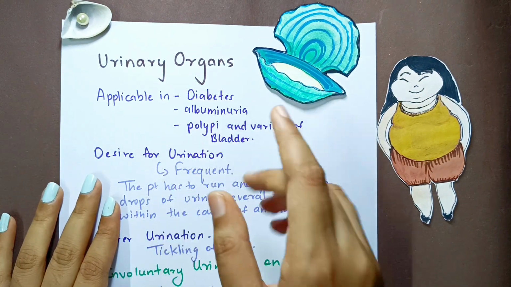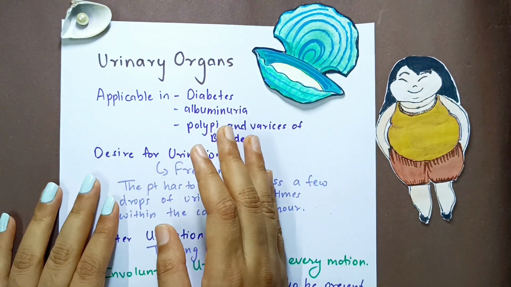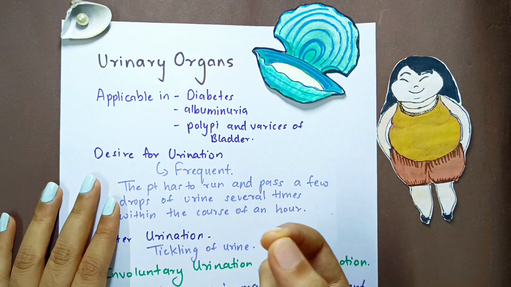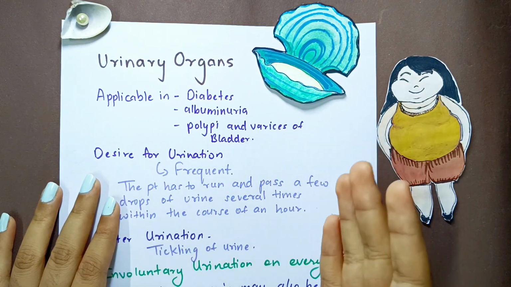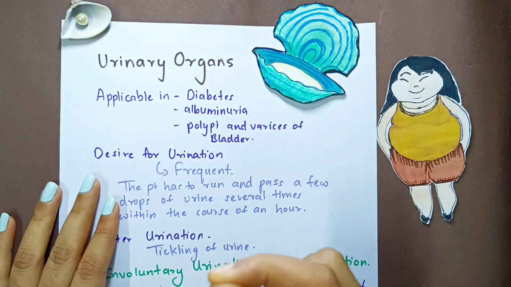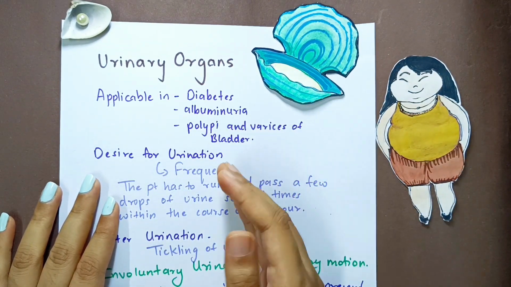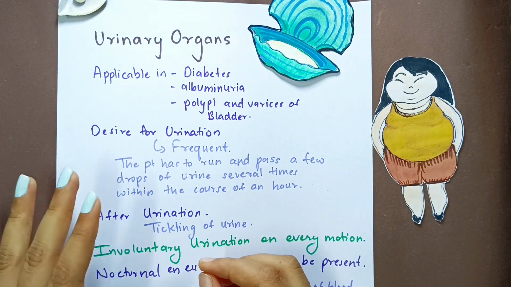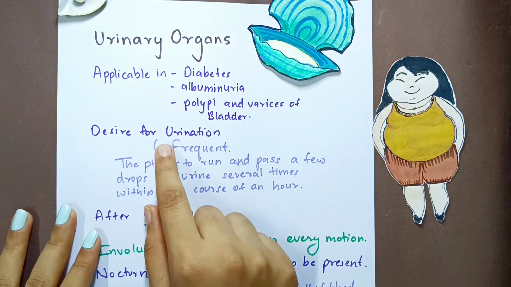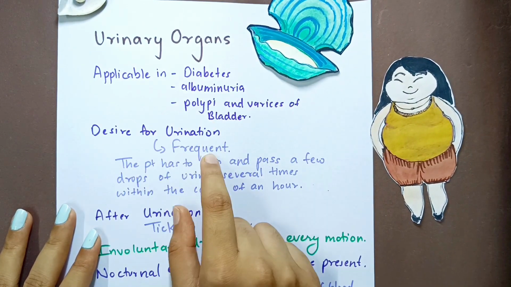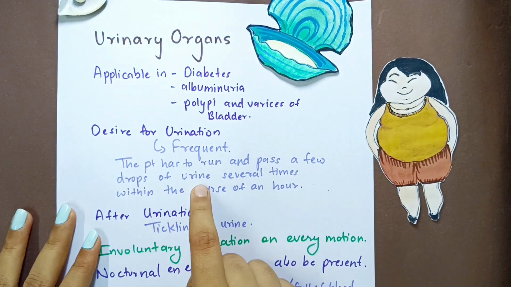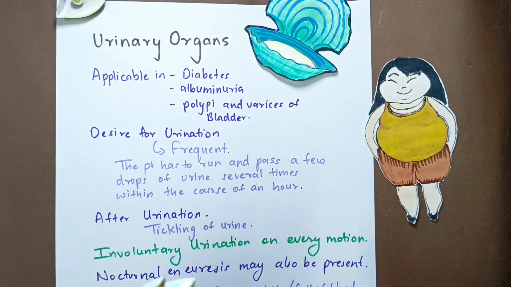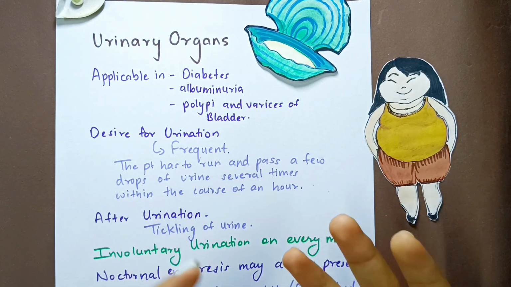Then diabetes, albuminuria. Now you already know that there can be many diseases which a remedy can cure, but the only thing that has to be there is the law of similia. It should be followed, the symptoms should match, and then the remedy will cure any condition. So what are the symptoms of Calcarea Carb when we are talking about urinary organs? There is a frequent desire for urination. The patient has to run past a few drops of urine several times within the course of an hour. So even in an hour the patient has to go many times. That is how frequent the desire for urination is.